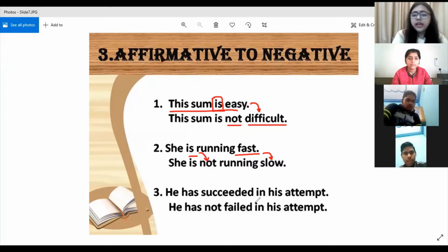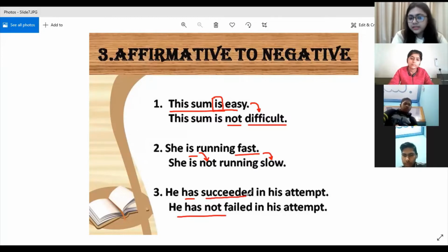Next, he has succeeded in his attempt. Now, "has" is also an auxiliary verb. So we will write not next to the auxiliary verb, next to the helping verb. So he has not. Here it is written succeeded. And what is the opposite of succeeded? Failed. So he has not failed in his attempt. He has succeeded in his attempt. He has not failed in his attempt. That means the same thing.